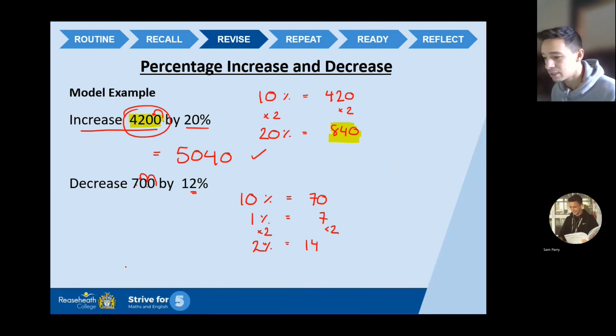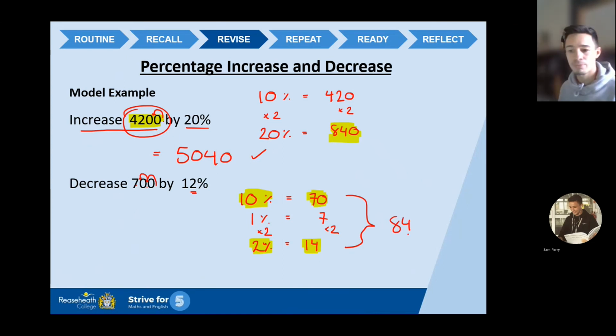equals 14. Now, this is crucial, guys. Don't add up all the numbers, only add up the numbers we need. I want my 10% and my 2% together. So I need to add 70 and 14 to give me my 12%. So let me put a little arrow together with these. 70 add 14 is 84. Okay, so 84, boom. Now it says decrease.